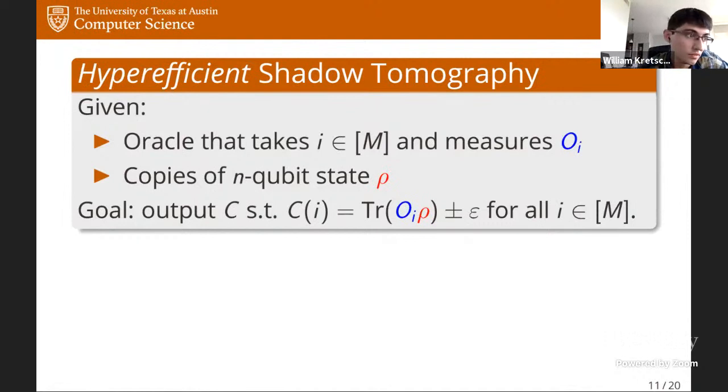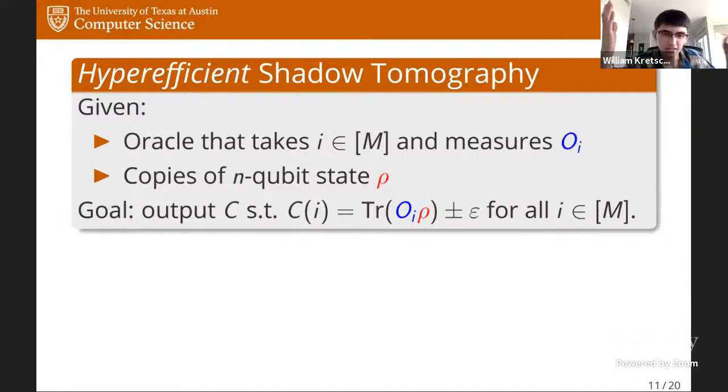Rather than listing all of the outputs explicitly, the algorithm is allowed to return a succinct description of the list of outputs in the form of some quantum circuit, C. So it outputs a description of a quantum circuit such that when you apply C to i, you get back the estimate of the ith observable on the state.